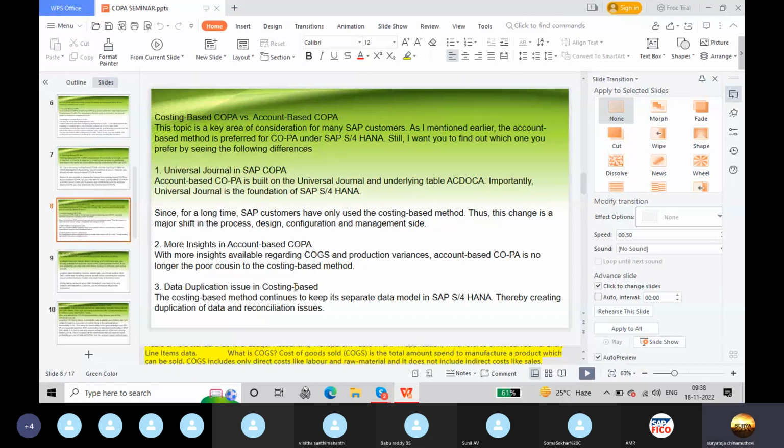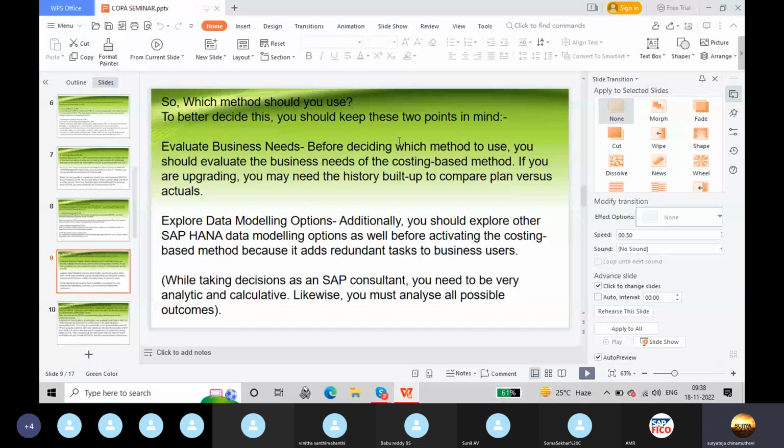Data duplication issue in costing based. The costing based method continues to keep its separate data model in SAP S/4HANA, thereby creating duplication of data and reconciliation issues. So which method should you use? To better decide this, you should keep these 2 points in mind.